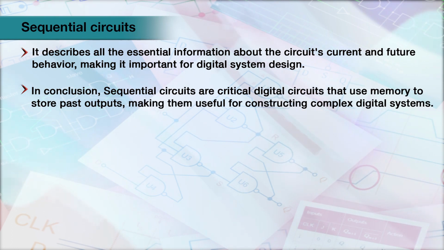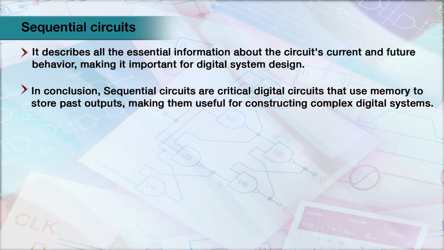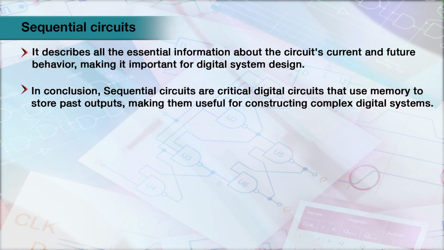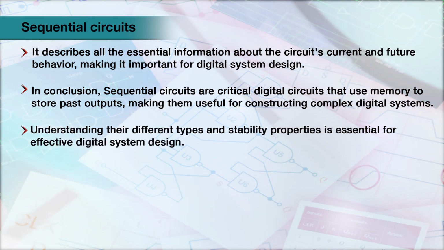In conclusion, sequential circuits are critical digital circuits that use memory to store past output, making them useful for constructing complex digital systems. Understanding their different types and stability properties is essential for effective digital system design.